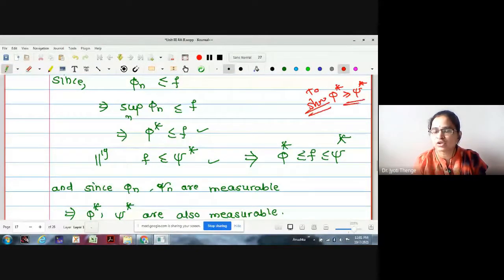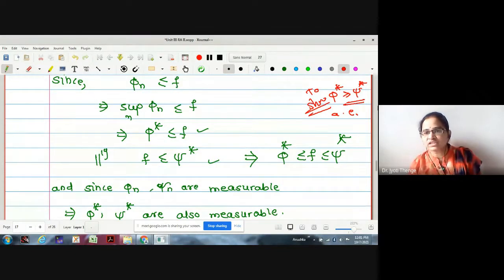Okay. And to show this is equal almost everywhere, what is the job to show? If I want to show this is equal almost everywhere, what is the job? The set on which this inequality does not hold is of measure zero. Our aim is to show that phi star is greater than or equal to psi star almost everywhere.